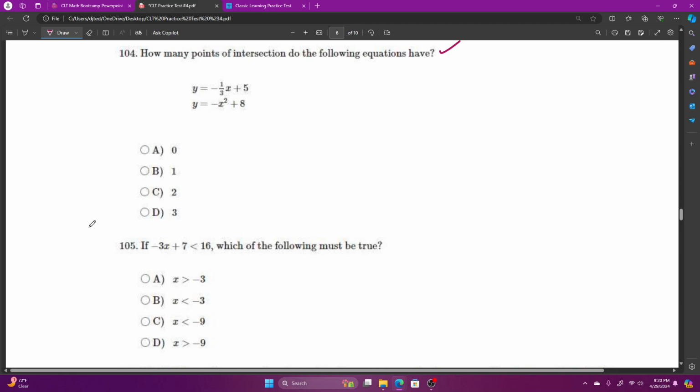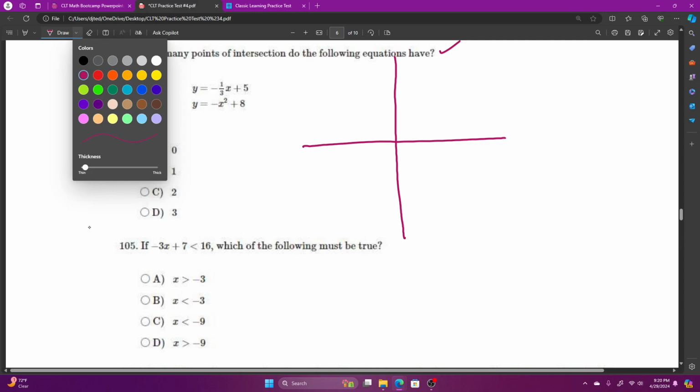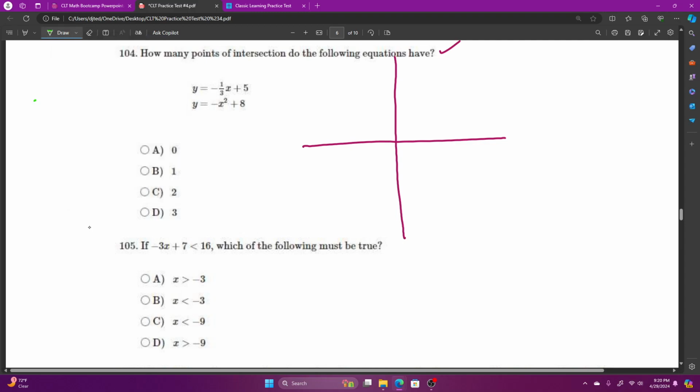I'm just going to sketch out a graph of these really fast. For my linear equation at the top, we have y equals negative 1/3 x plus 5, where our y-intercept is 5: 1, 2, 3, 4, 5.